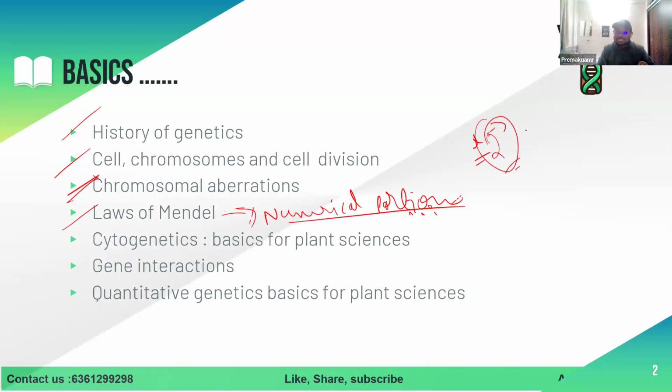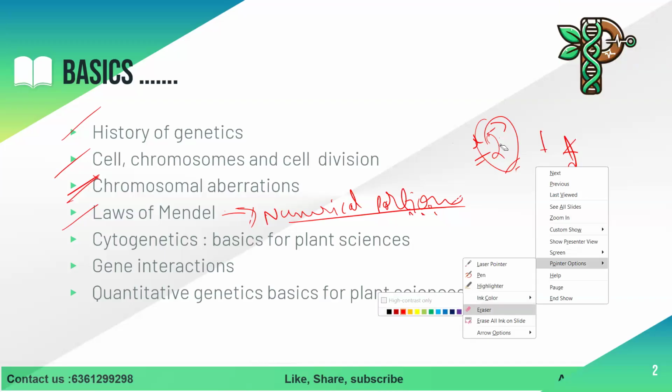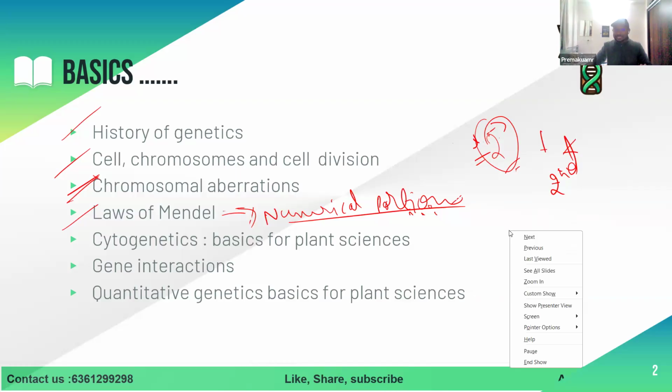Can anyone define what is the first law of Mendel and the second law of Mendel? How many laws of Mendel were there? Two. Law of segregation and law of independent assortment. Exactly. Sometimes many will tell that three laws were there. It's not the correct answer. There are only two laws.